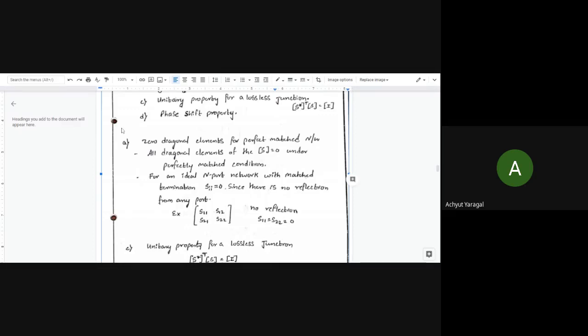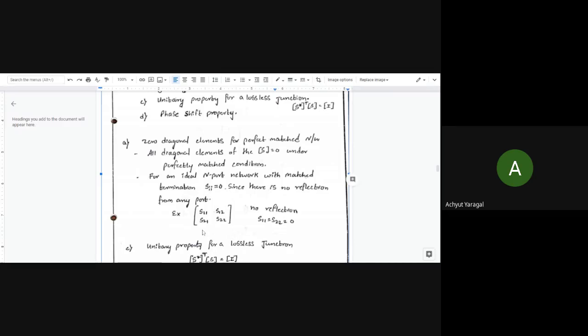For an ideal n-port network with matched termination, S ii is equal to 0. What does this indicate here is that we don't have any kind of reflection from any port. If all the diagonal elements of any S matrix are equal to 0, it means there is no reflection from any of the ports here.